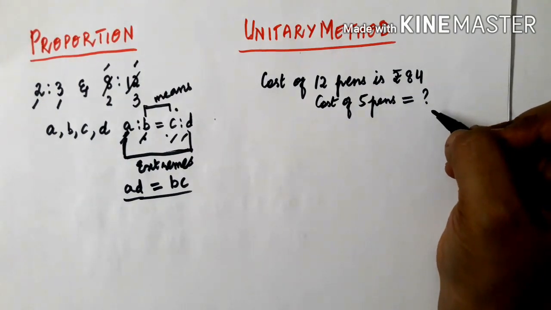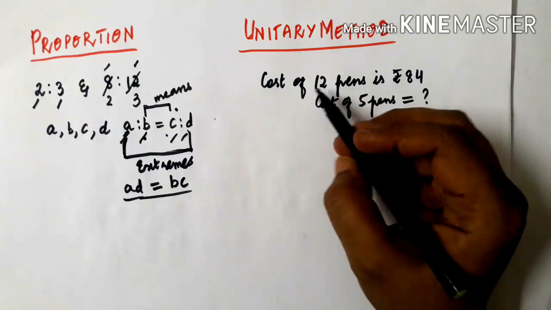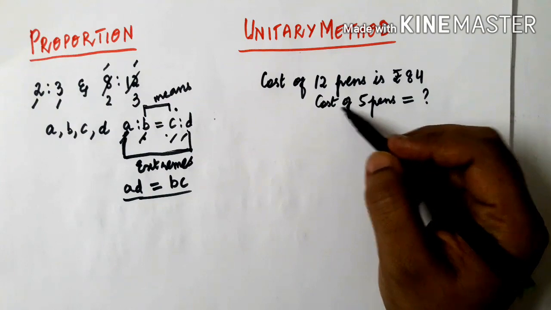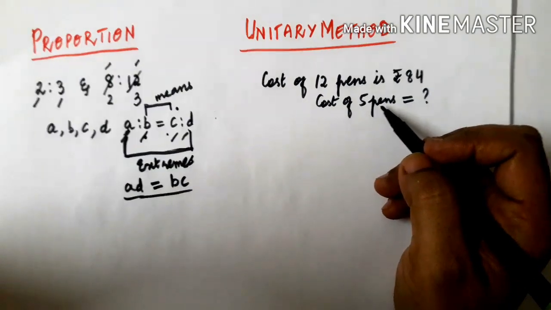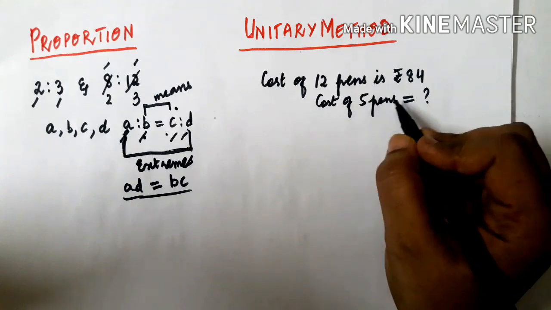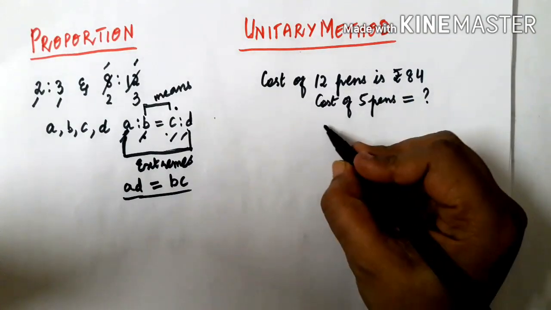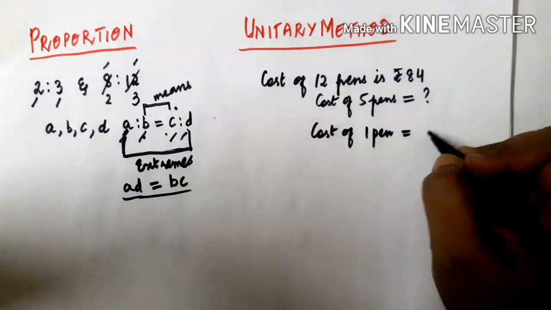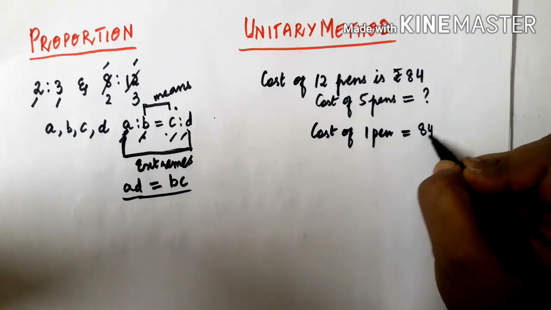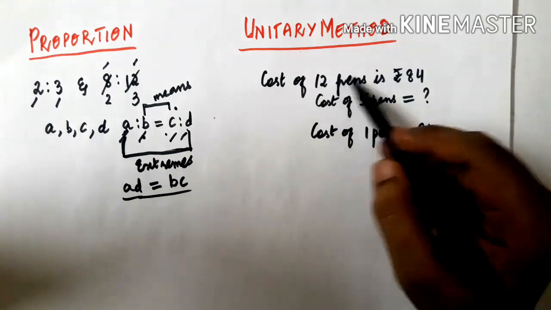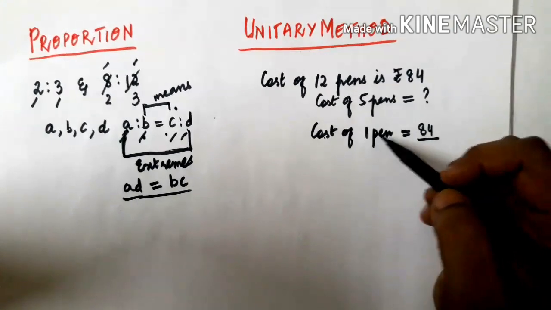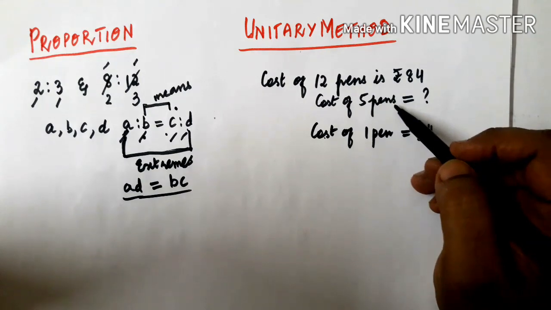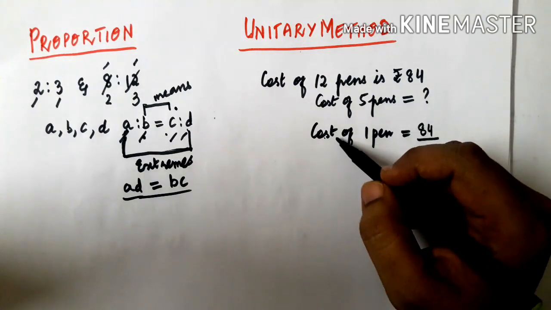So what is the unitary method? You know very well the cost of 12 pens is rupees 84, and you need to find the cost of 5 pens. First of all, to find the cost of 5 pens, you have to find the cost of 1 pen. The cost of 1 pen you need to find out first, then you find the cost of 5 pens.